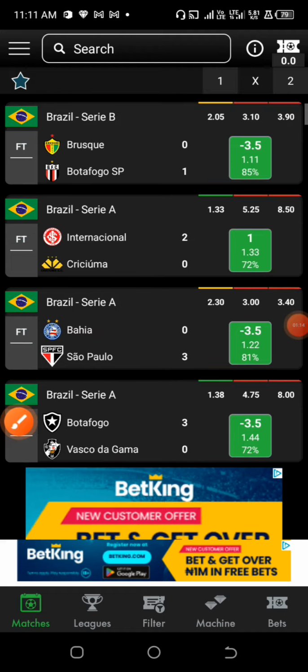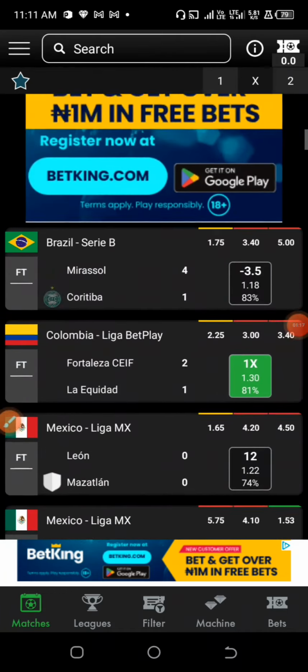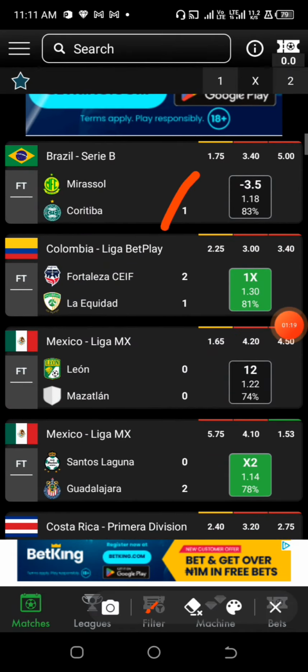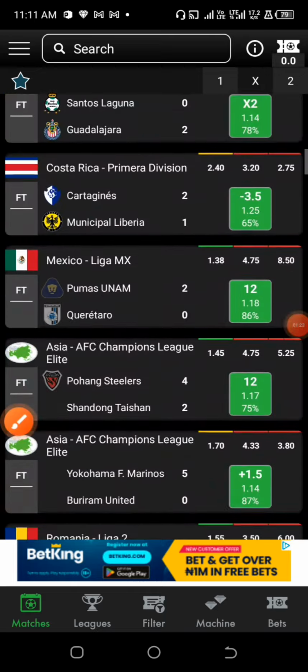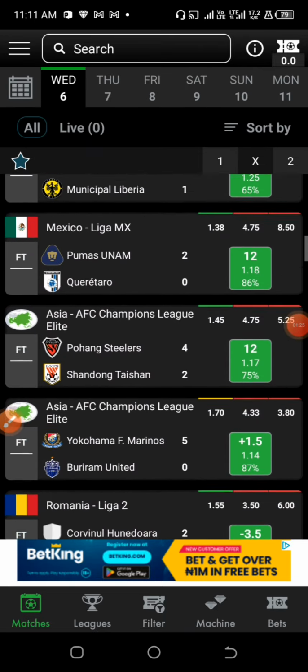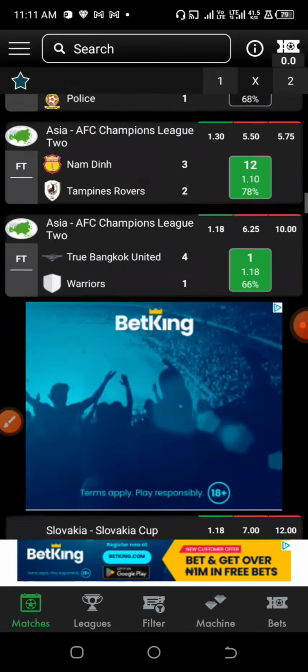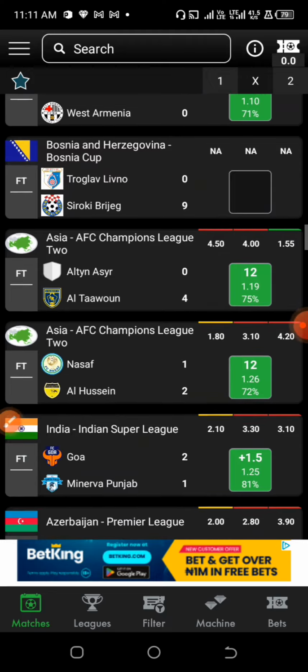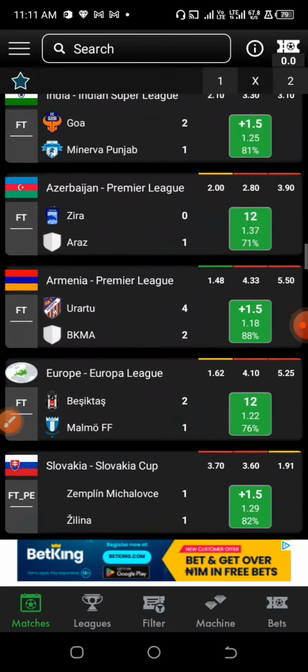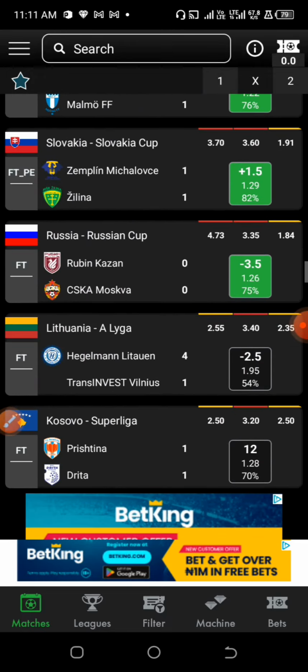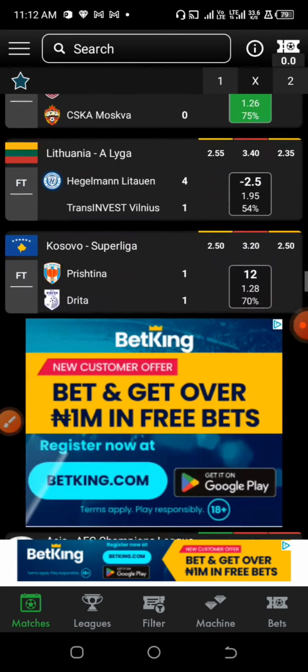But there are some situations whereby the game will not come out the way it was predicted, just like this and this. This one came out well. We have this, and you can't have a uniform prediction that will come out so well. So in this way, there's a way that you can mine your predictions accurately, at least to some extent. We cannot always have 100% sure, but at least we can be safe to some extent.